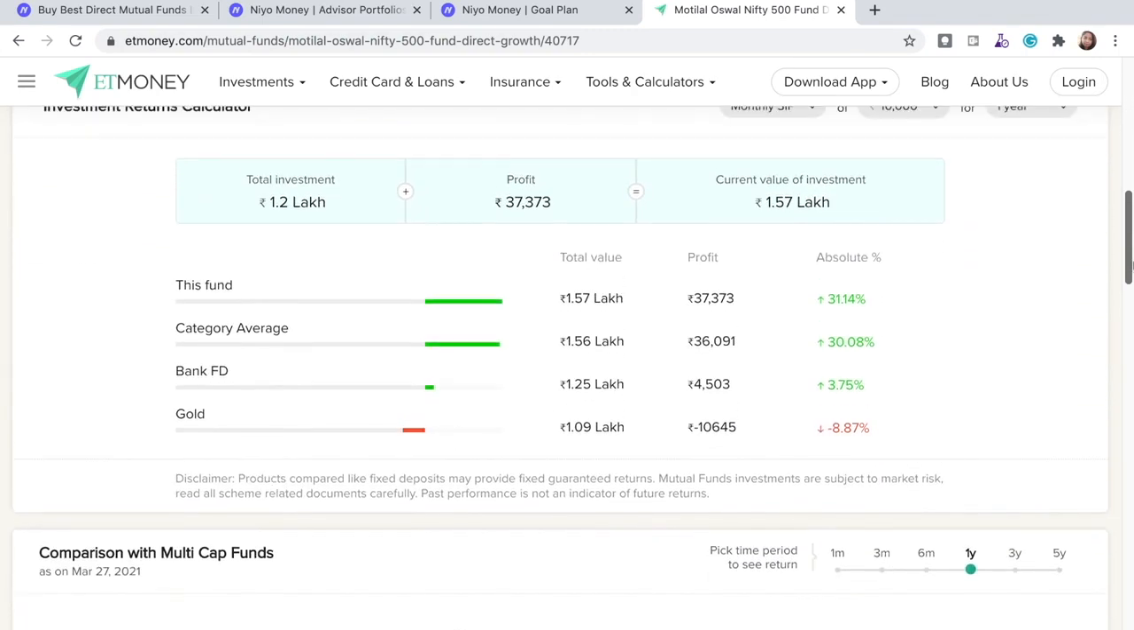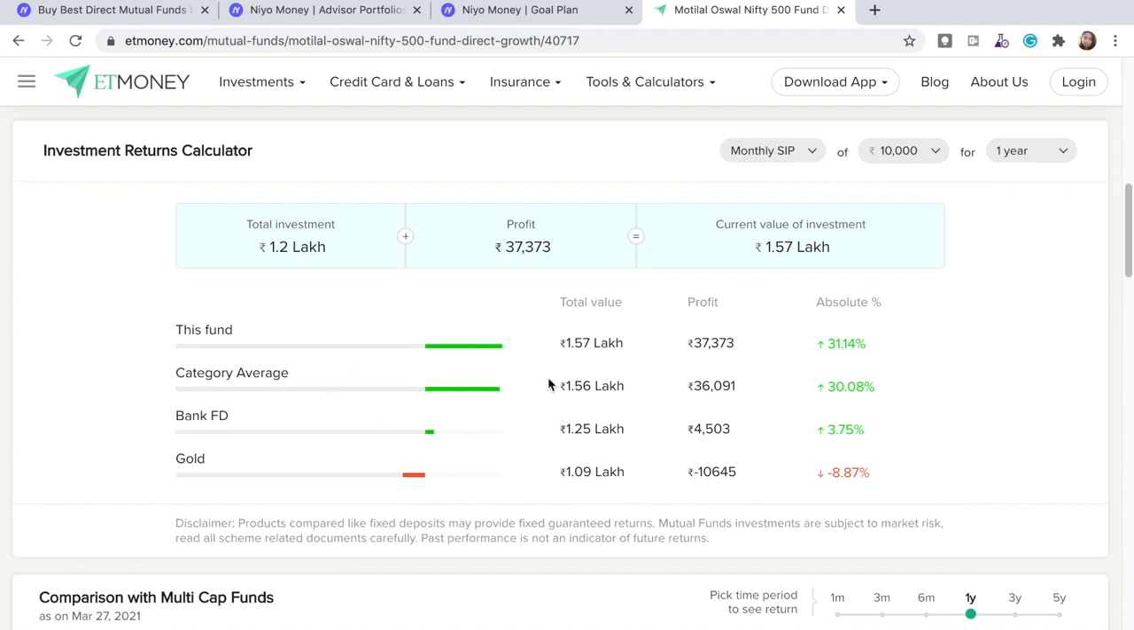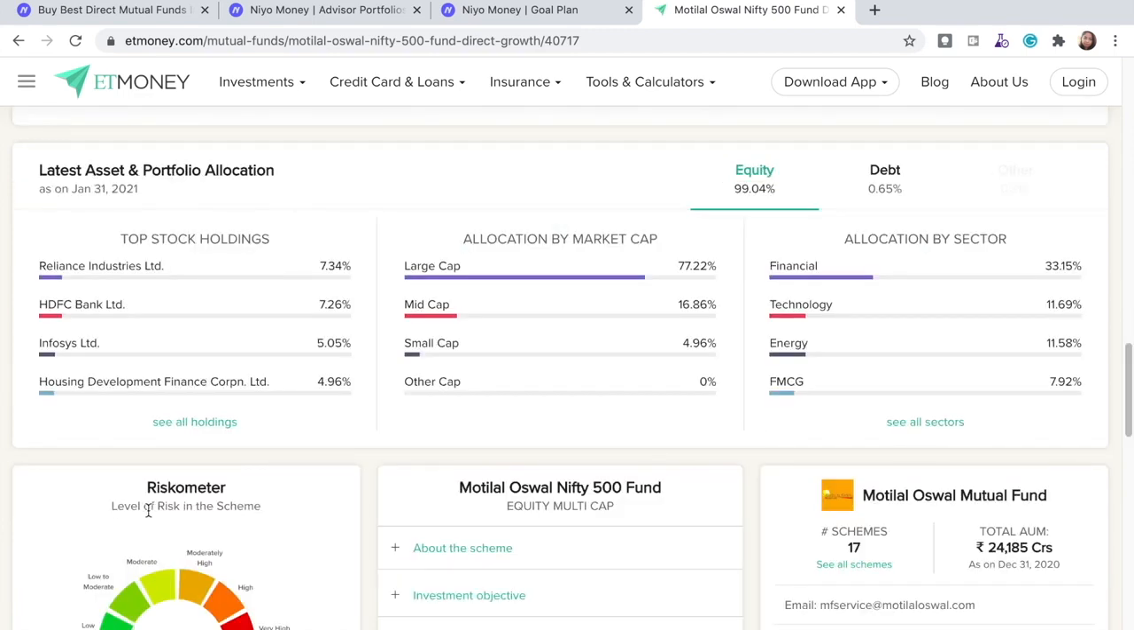And here you can see the investment returns calculation. So this one comparatively with this category average, and they also compare with the bank FD and gold. You can also see the riskometer. It's very high. Yes, and then what are the top holdings? So what are the different companies part of this mutual fund? You can see the listing here. And also what is the allocation by market cap? So whether it's large, mid cap or small cap companies in here.